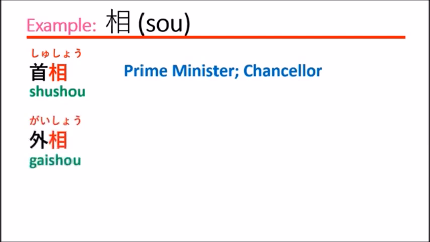Gaisho, foreign minister. Gaisho, foreign minister. You see that the kanji of gai means outside or foreign, but the kanji of sho means the minister or ministry. So when these two kanji are compounded together, gaisho means foreign minister.